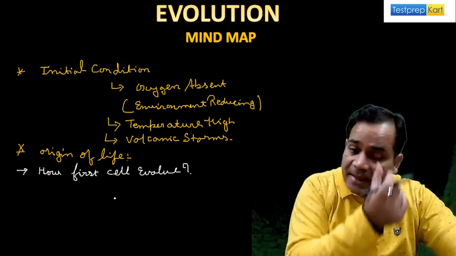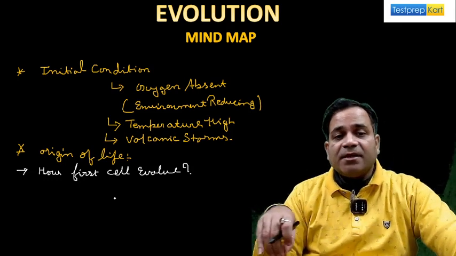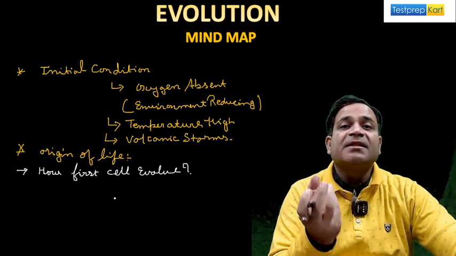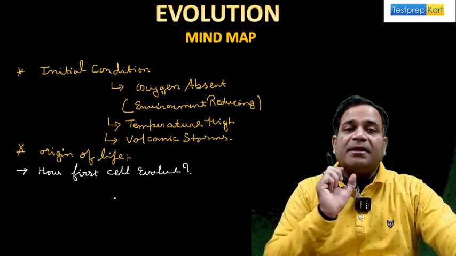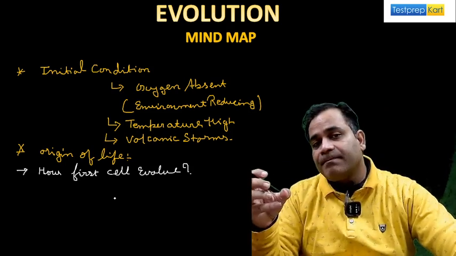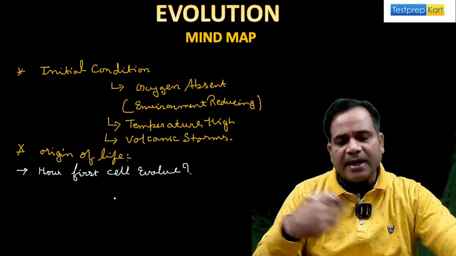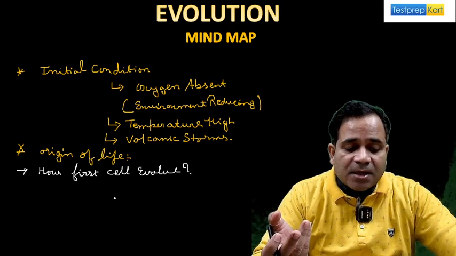Before we understand the origin of life, the first thing that is important to know is how the first cell evolved. To explain this, we have different theories, and the theories are either supported or rejected by scientists by doing experiments. Yes or no?